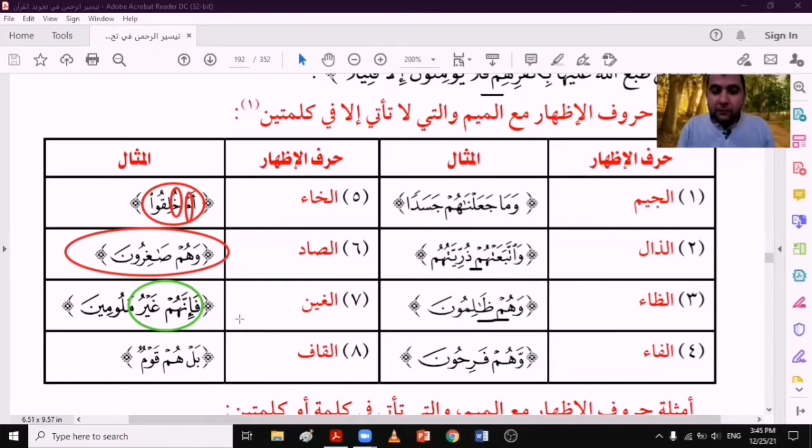And with the letter qaf, and it is the last example with the letters that are found only between two words, as in بَلْ هُمْ قَوْمٌ.